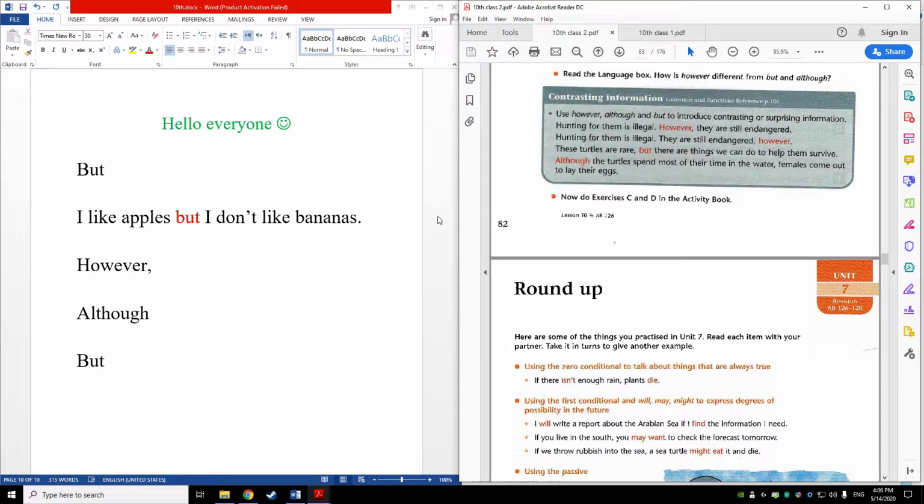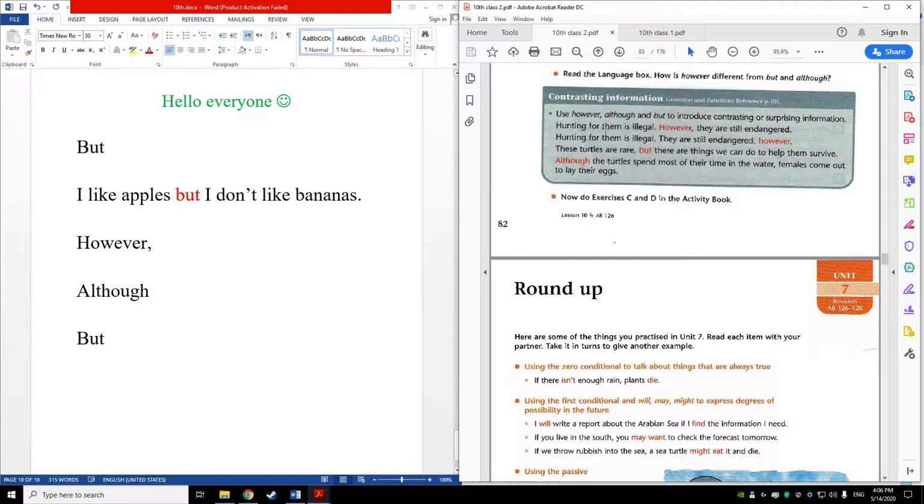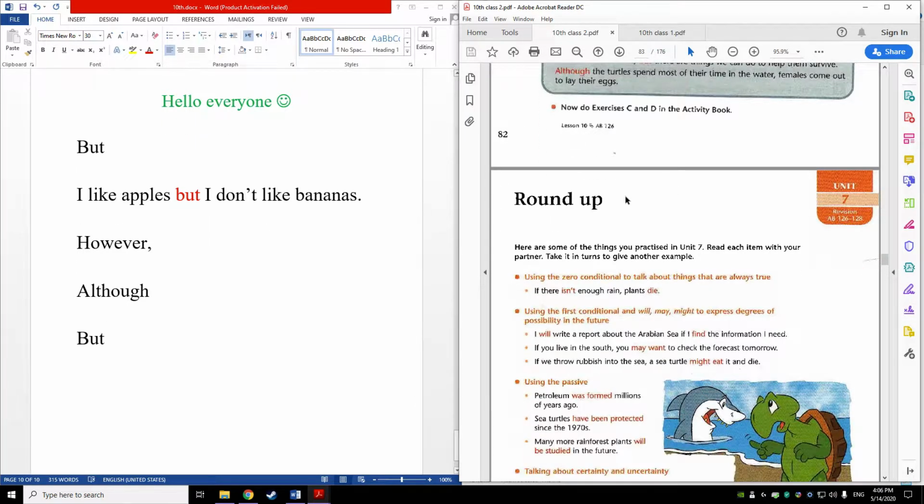So we can use this. The idea is like that. We use however, although, but when we are using contrasting information, as simple as that. That's it for this grammar book here. Now we move on into the roundup.